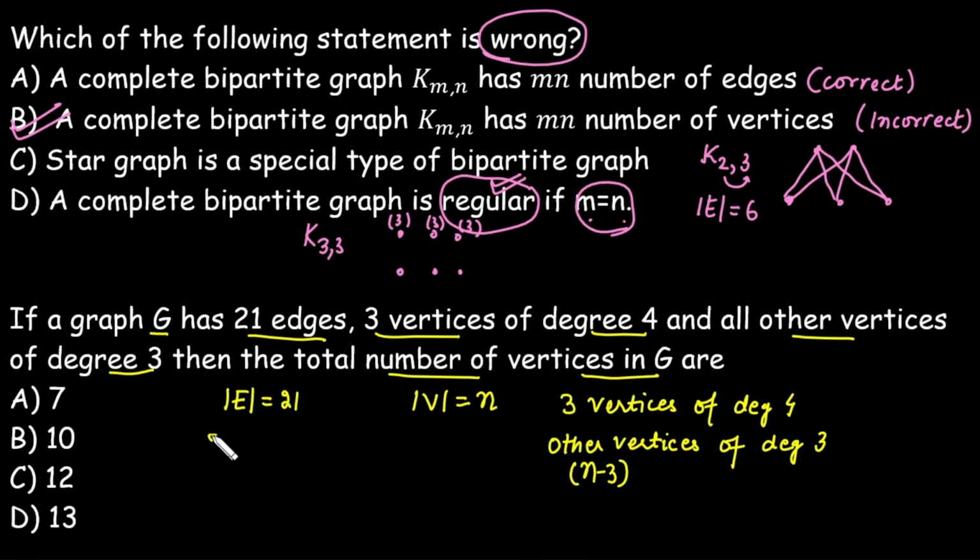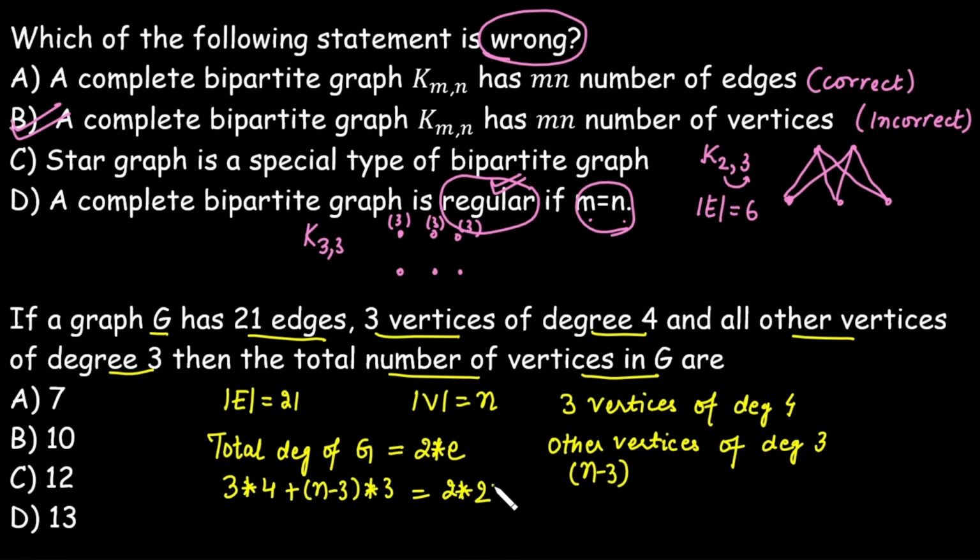It means the total degree of the graph is equal to 2 times the number of edges, by the handshaking theorem. Total degree is equal to 3 vertices of degree 4 plus the remaining vertices, that is n minus 3, of degree 3. Total number of edges is 21, so this is equal to 42.